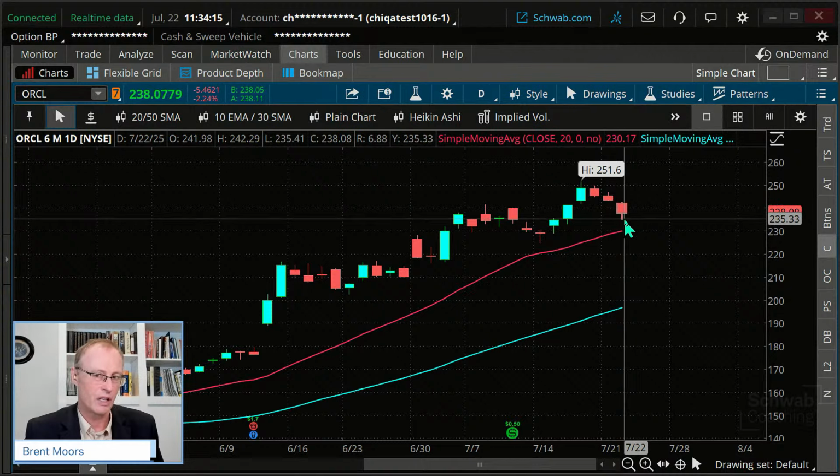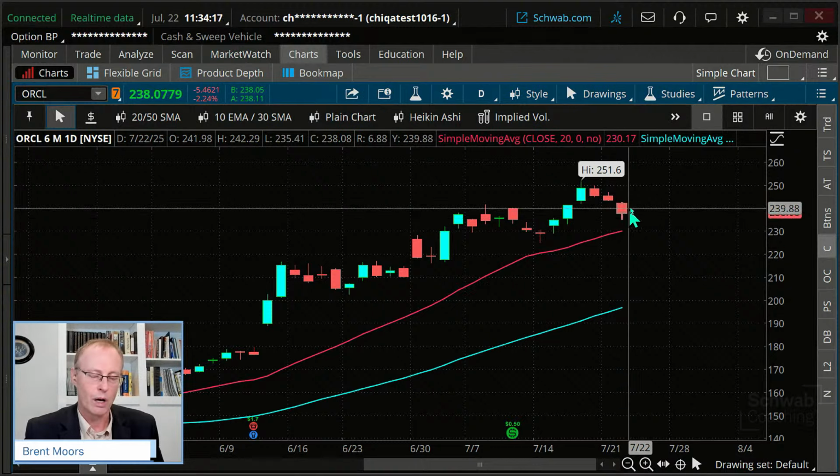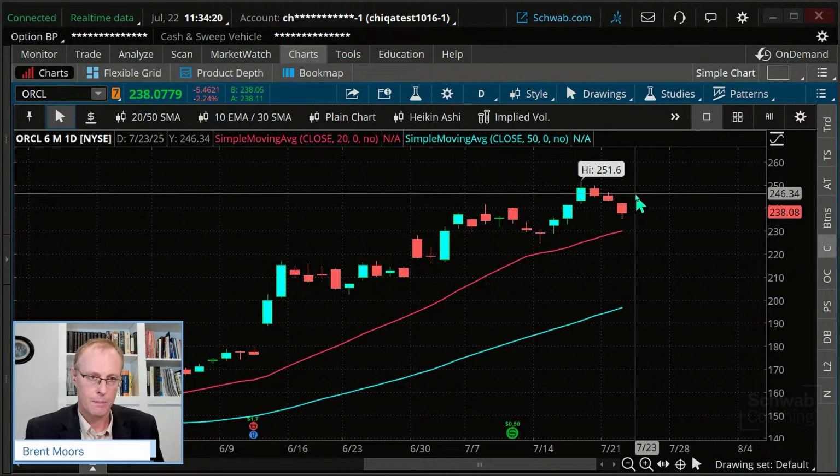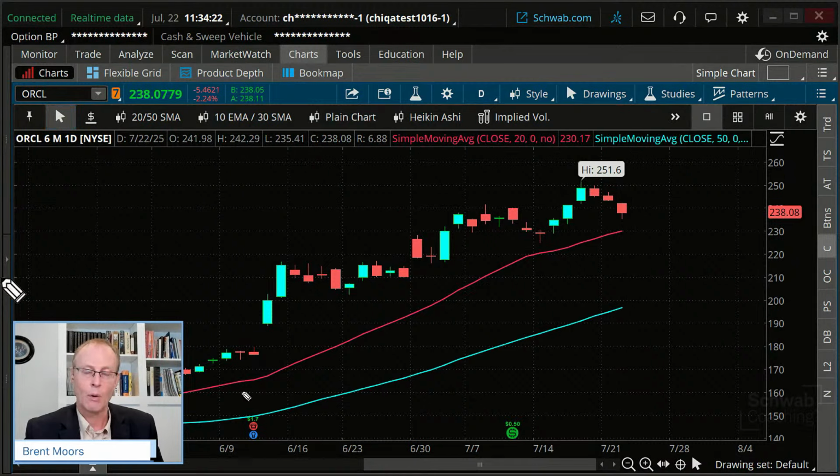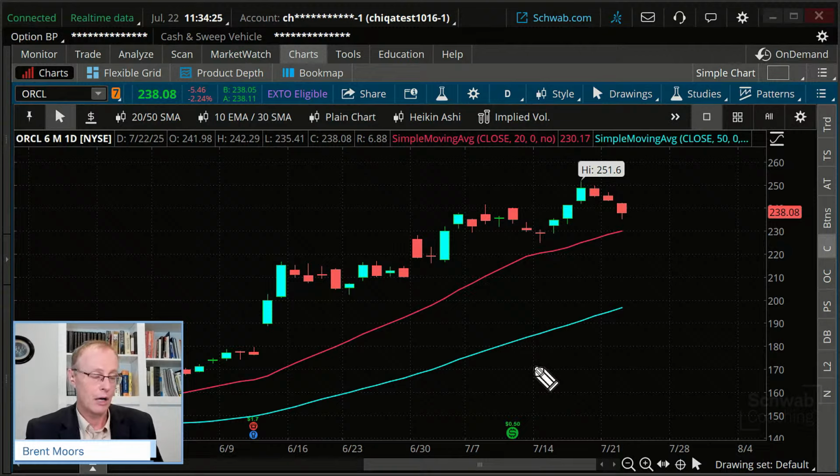That's what we call a contingent entry. We're going to wait until we get the bounce here. Because we can get in now. Let's say we bought a call option right now. Is that good or bad? Well, it depends. If the stock indeed goes up and we buy now, then we're getting in at a lower price, presumably on the option price, because the stock's at a lower price now. If we wait for the stock to go up and break above this level, then the call option will also have gone up by that point. That's not as great. That's not ideal.